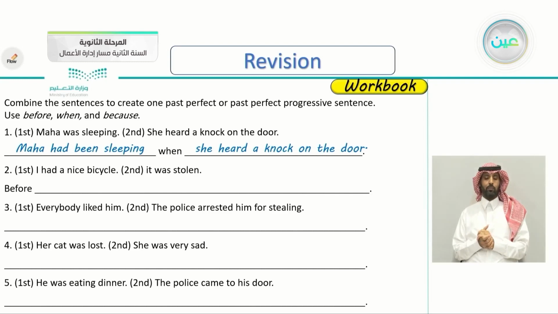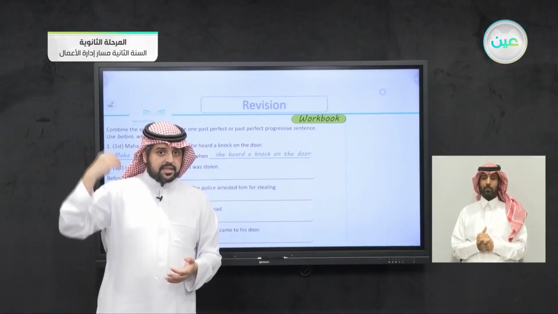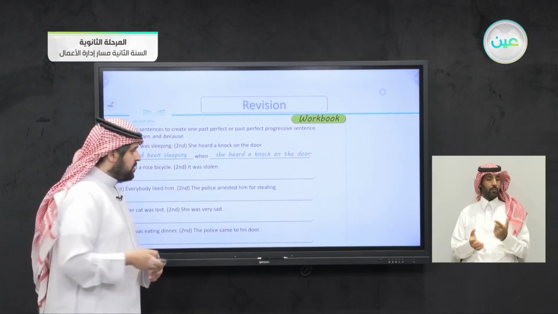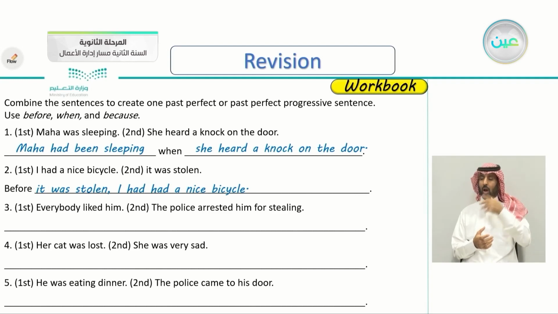Very good. Number two, the first sentence, I had a nice bicycle. I had, this is a past tense. It was stolen. And begin with the word before. Before, this indicates something in the past. So how do we answer this question? Very good. You say, before it was stolen, I had a nice bicycle.